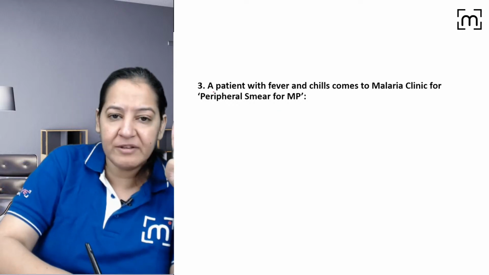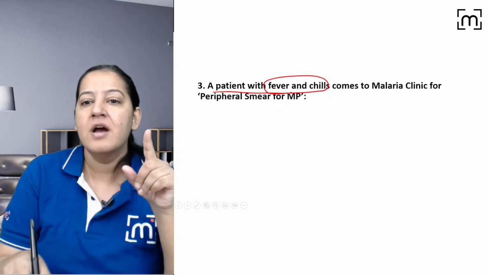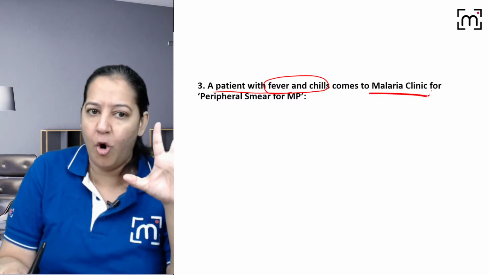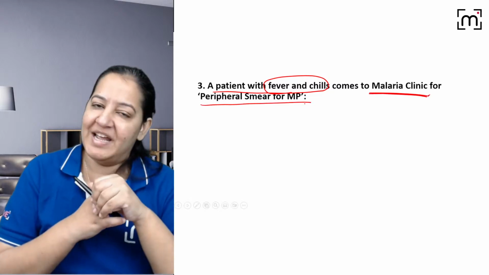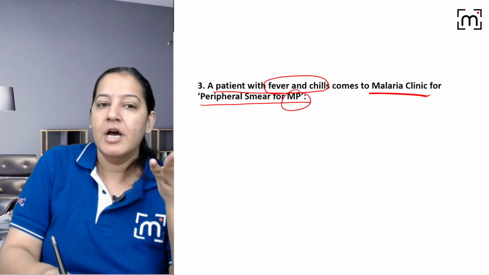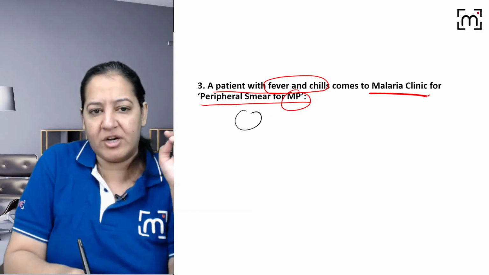So a patient with fever and chills. एक patient है, उसको fever भी है, chills भी है. Right? Coming to the malaria clinic, malaria OPD, and you are taking a blood sample for the peripheral smear of malarial parasite. MP is malarial parasite. You are taking the blood sample of the patient. So what basically you are doing? Imagine there is a patient in front of you.